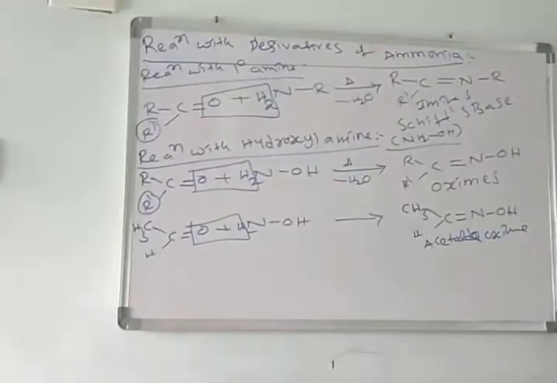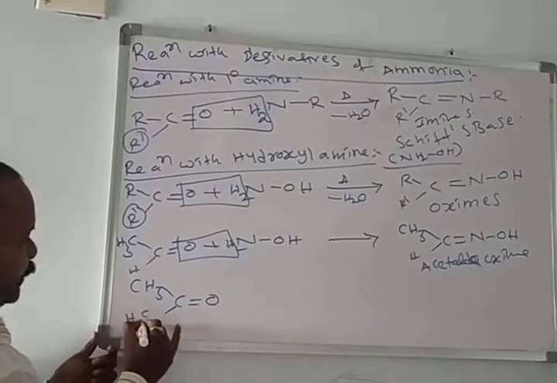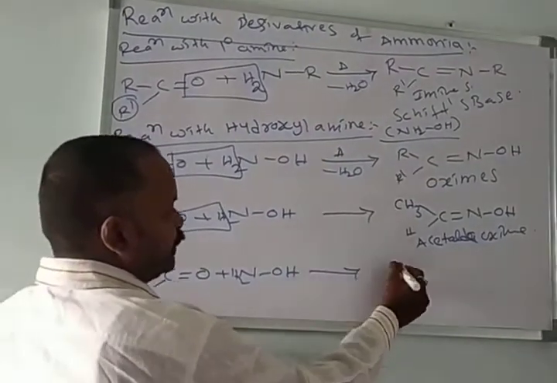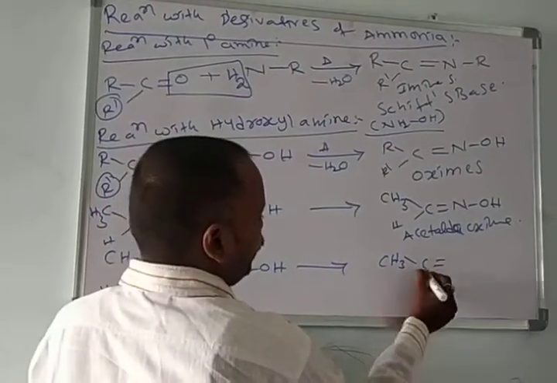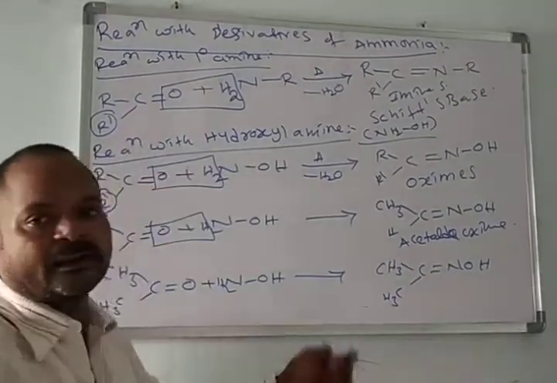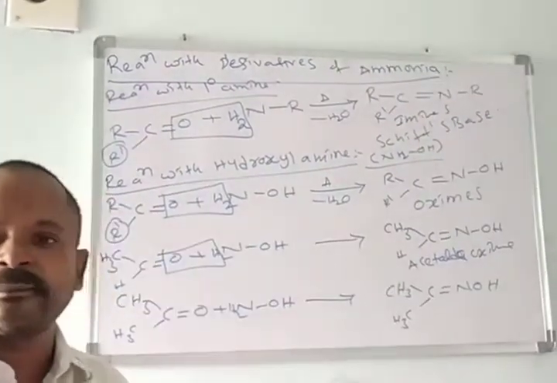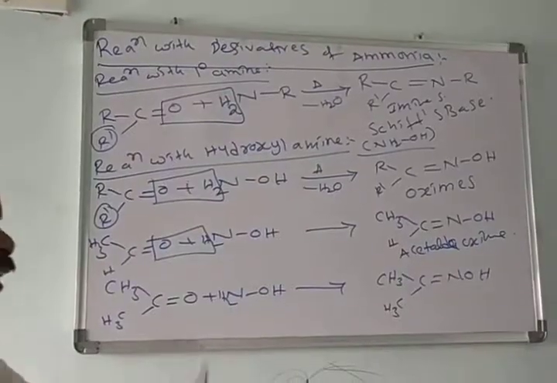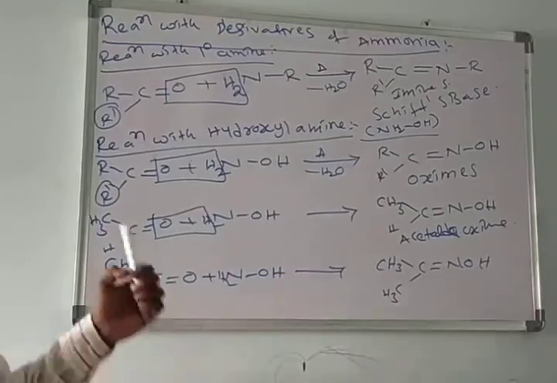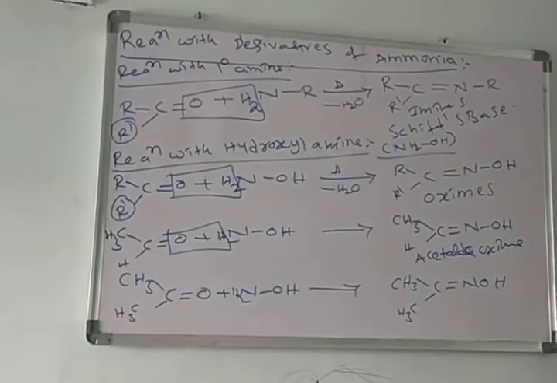If you use acetone, we get acetone oxime. If you take benzaldehyde, formaldehyde, or propanaldehyde, we will get the different oximes. These are the condensation reactions of hydroxylamine with aldehydes or ketones.